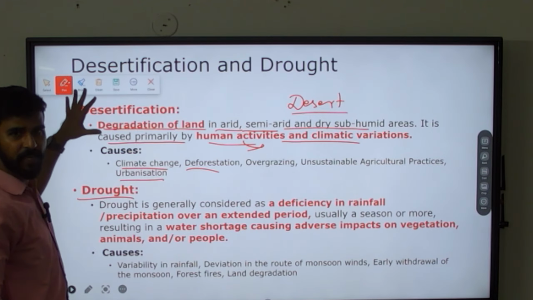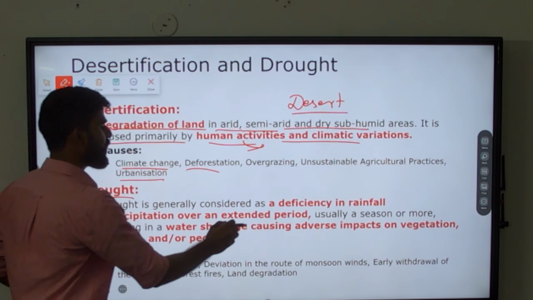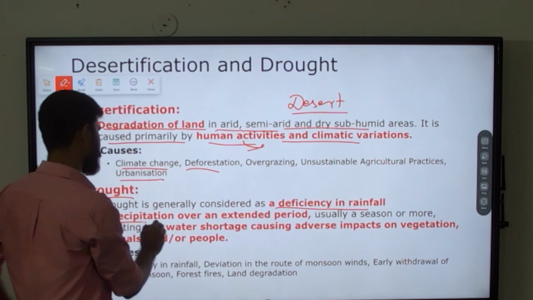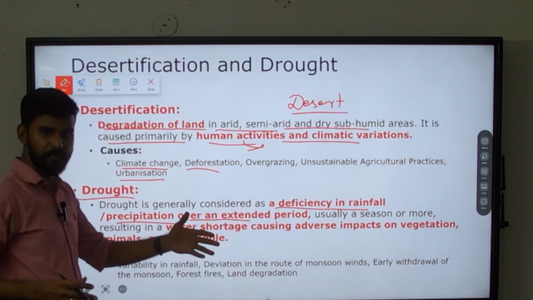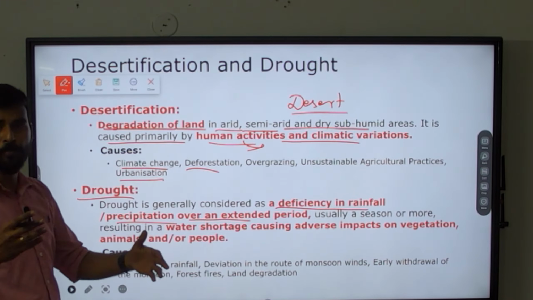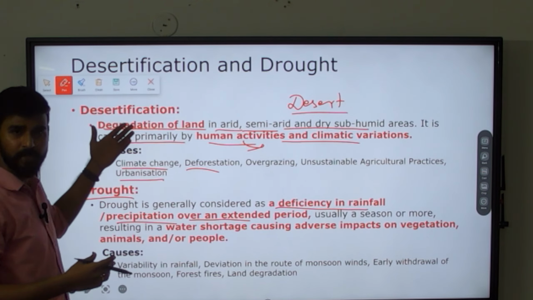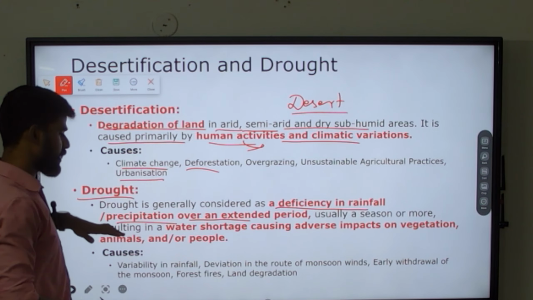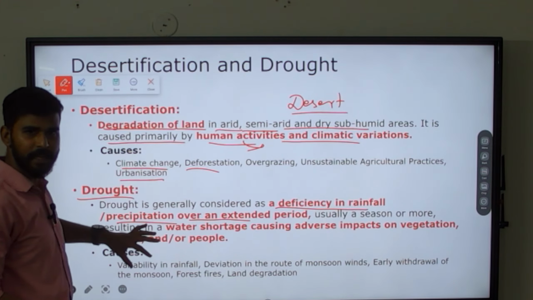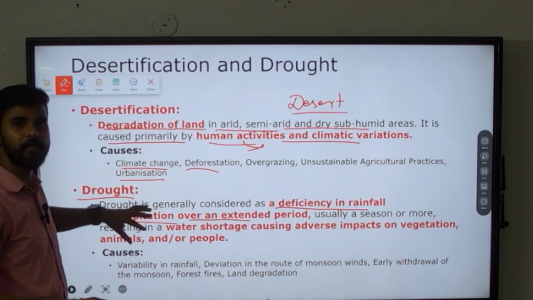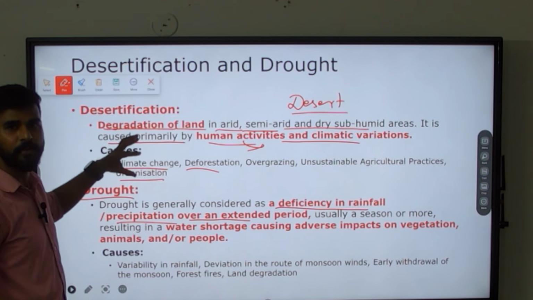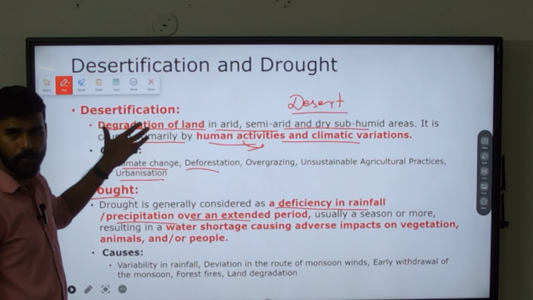Drought is different from desertification. Drought is when you have deficiency in rainfall, precipitation, over an extended period, say for a season or more than one season, that is called drought. Okay, drought is different from desertification. In the initial stage it will be a drought-like condition, and over a period of time it will become desertified. Okay, that is, degradation of land will occur.